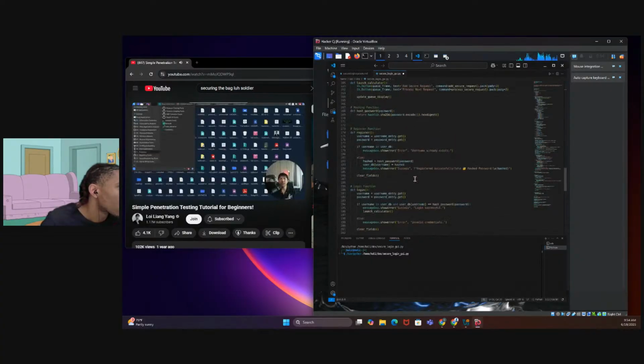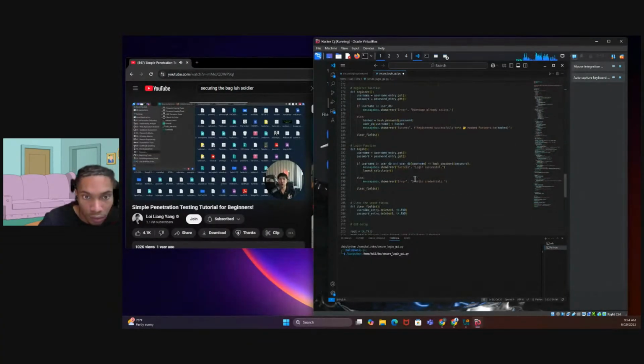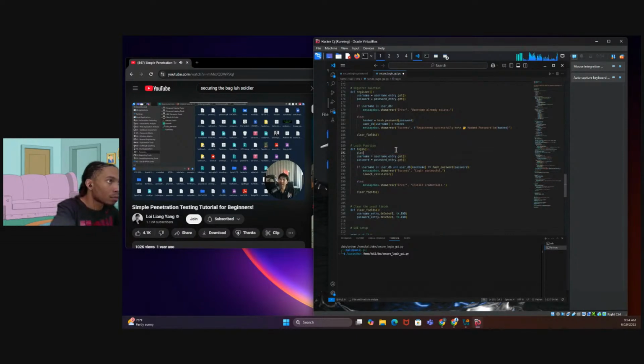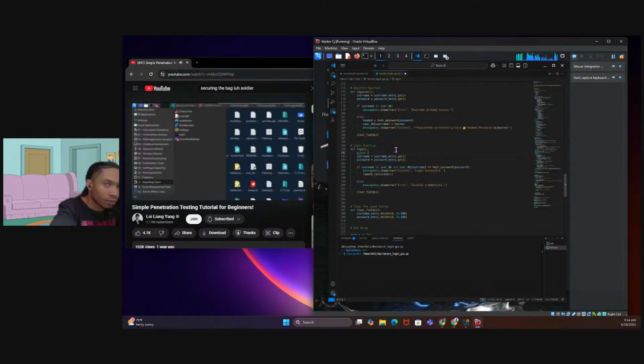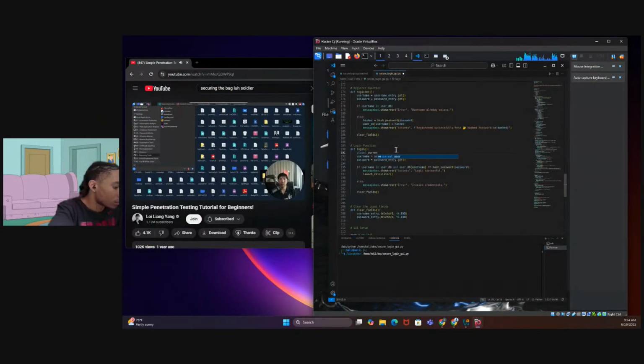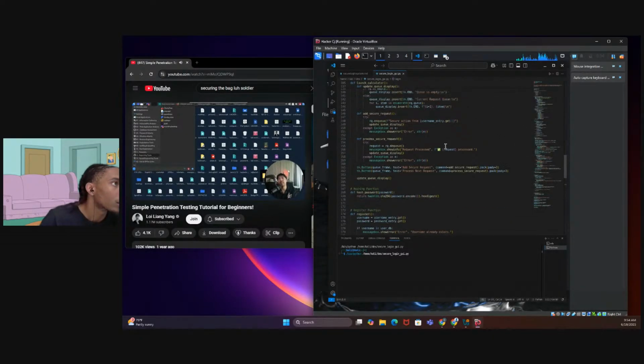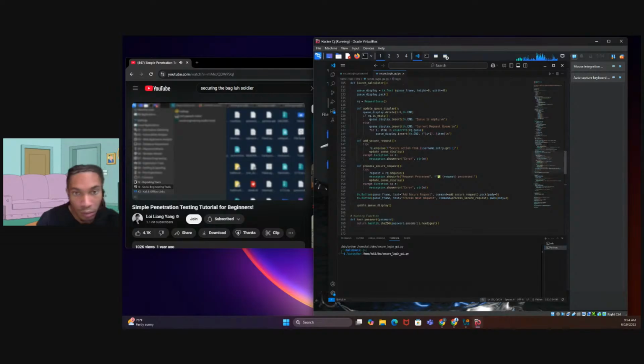Forensics. This is where you go to when you know that you've been hacked by me. This is where you try to gather information, artifacts about what happened in that incident. Reporting tools. This is where you need to submit a security report to the company that you're doing a penetration testing on, and you put all of those information evidences right into a report that is easy to read.